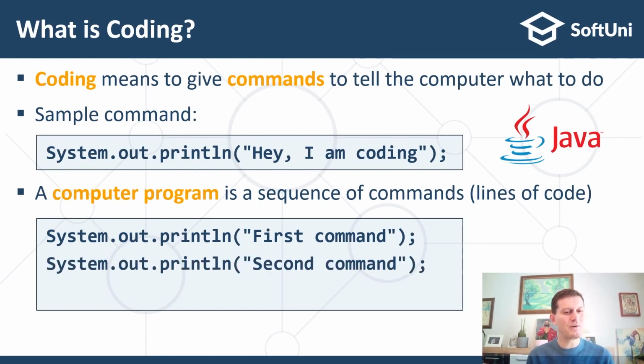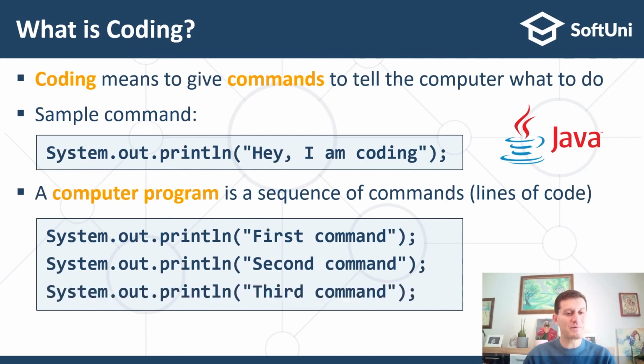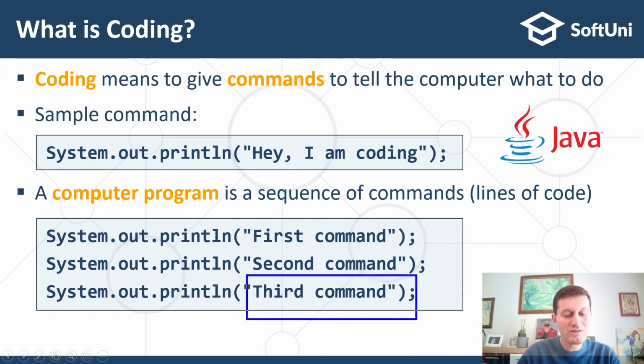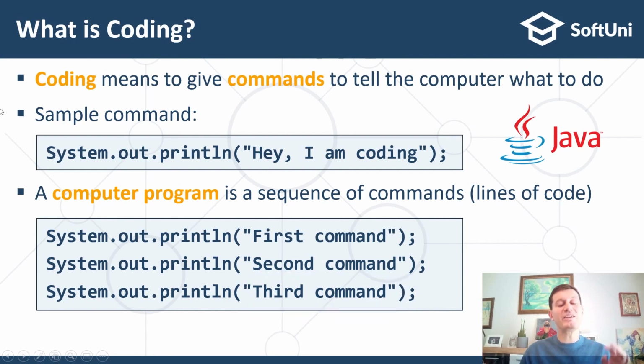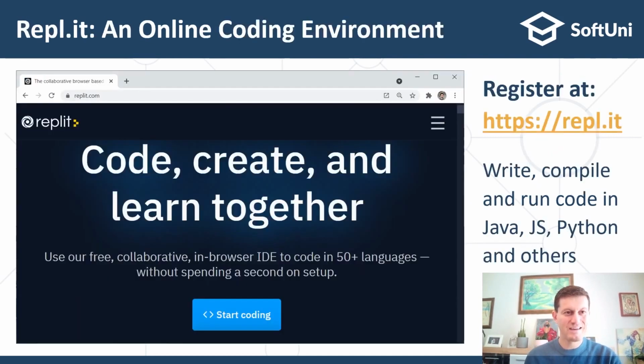The second command prints the text "second command", and another command comes and it prints another different text called "third command". Texts in programming are usually put in single or double quotes, and parameters for the commands are usually put into brackets, just like expressions in math.